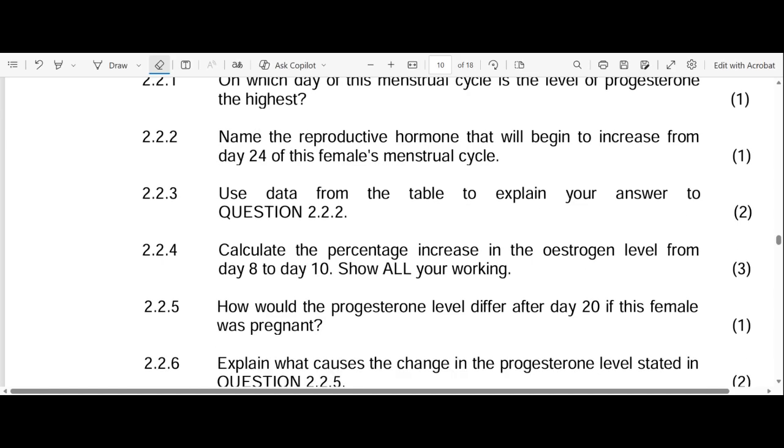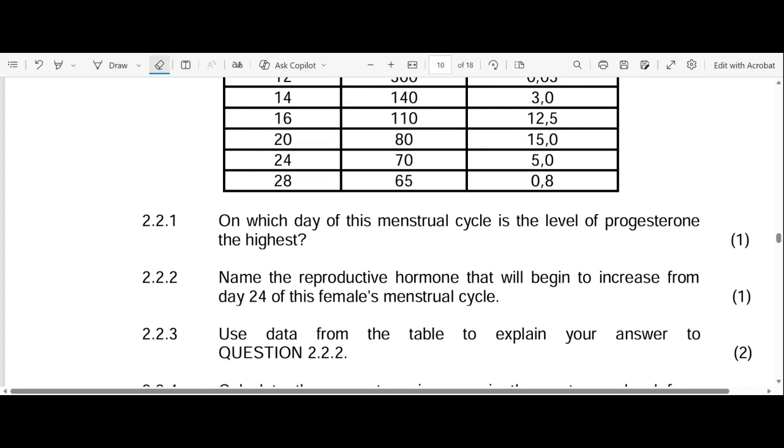So 2.2.3, use the data from the table to explain your answer to question 2.2.2. Here we can see that there's a decrease in the level of progesterone, which will stimulate an increase in the levels of FSH. It means the pituitary gland will then secrete more FSH because it's now stimulated by the decrease in the levels of progesterone.